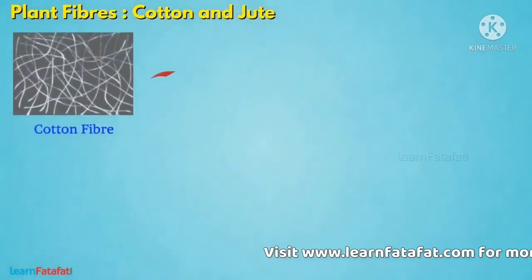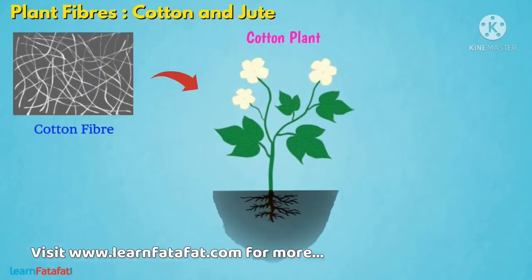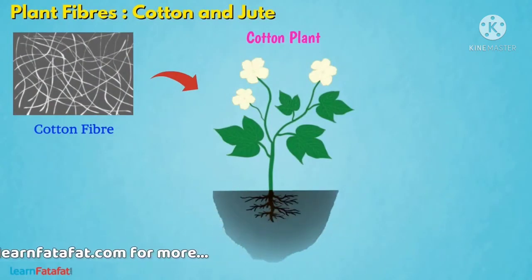Cotton fibers are obtained from cotton plants. Cotton plants are grown in fields having black soil. It needs a warm climate for its growth.